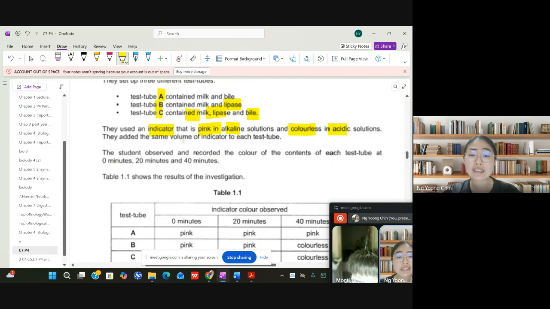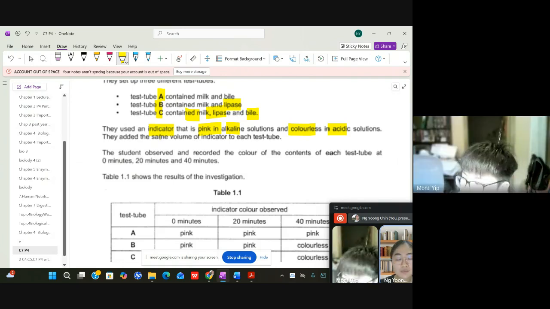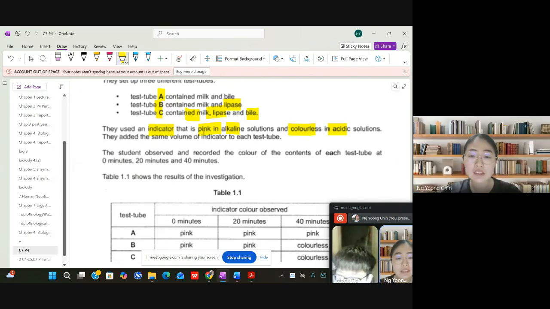So this is an indicator, something like a test kit. You heard about test kit before, right? What this indicator does is it appears pink whenever the solution is alkaline, and it changes from pink to colorless whenever the solution becomes acidic. So it is pink in alkaline and colorless in acidic solutions.